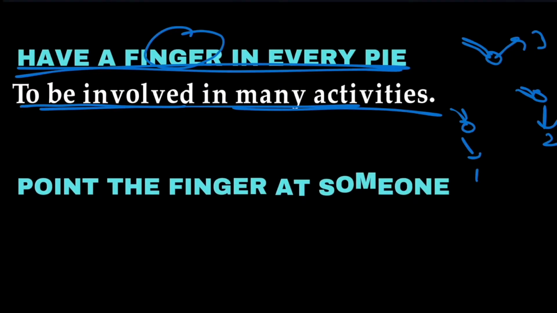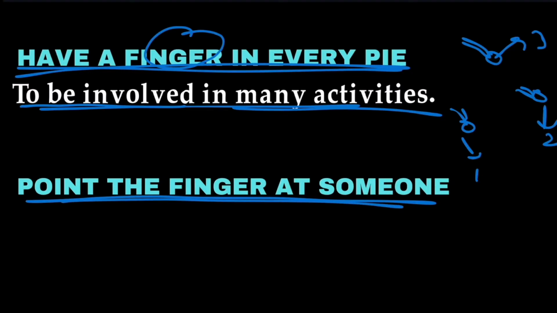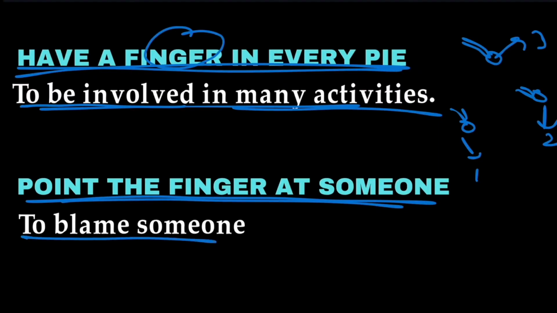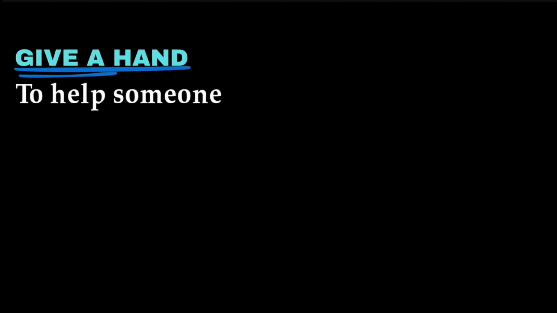Next, point the finger at someone. Generally, when do we point a finger at someone? If someone makes a mistake and you want to blame them, then we point towards them. So point the finger at someone means to blame someone. Next we have give a hand. Give a hand means to help someone. Generally, if someone has fallen down and we want to help them, we give them a hand. So give a hand means to help.